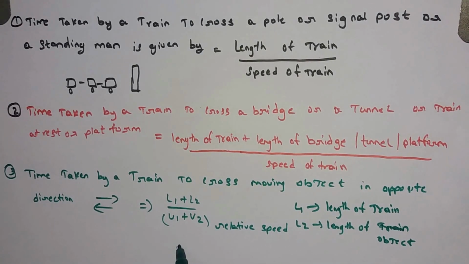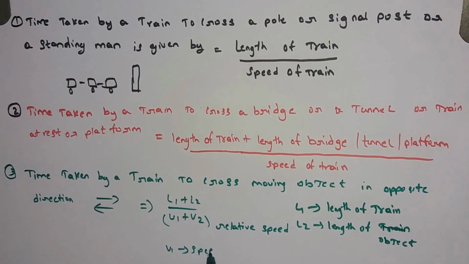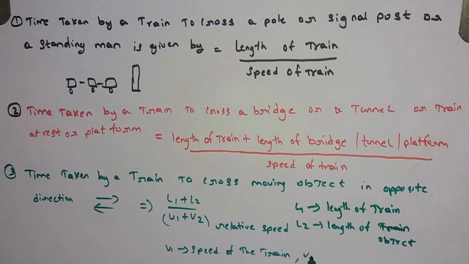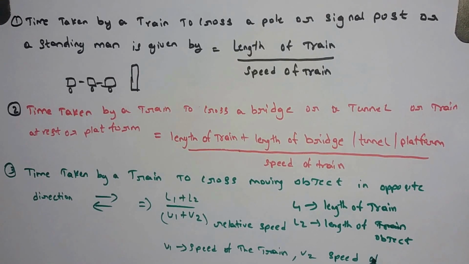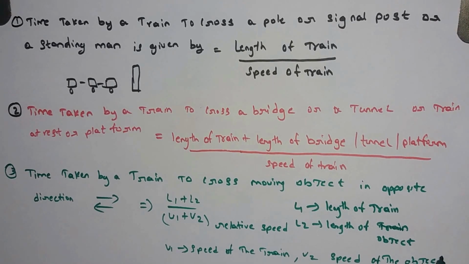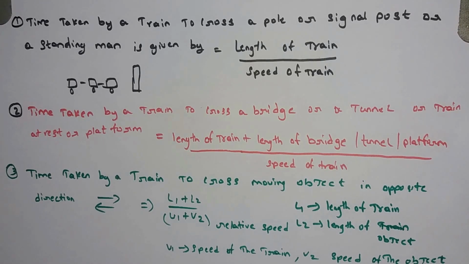V1 is equal to speed of the train, and V2 is equal to speed of the object moving in the opposite direction.